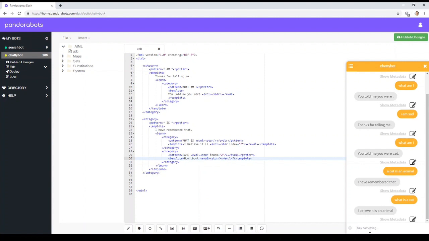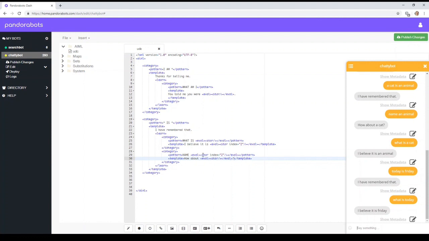Okay, let's try it again. Cat is an animal. I remember that. Name an animal. How about a cat? So it's kind of done all that. Anything between learn is what it learned. So it's learned 2 new categories. What is a cat? So, you know, today is whatever, Friday. What is today? I believe it's Friday. So you can do stuff like that.